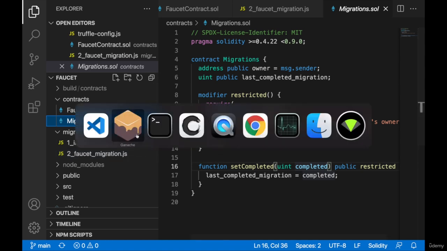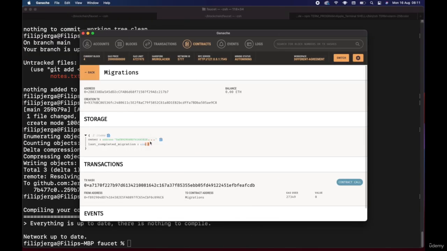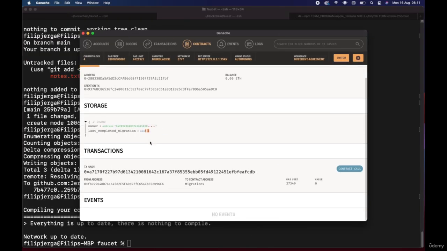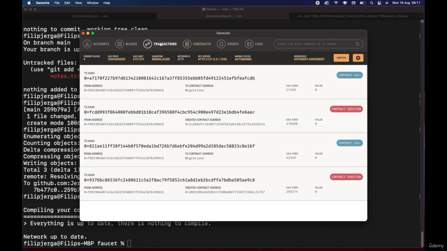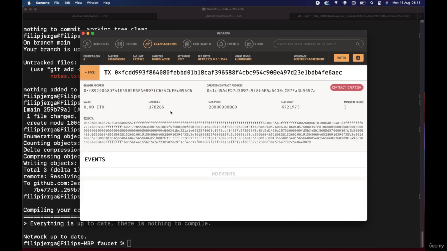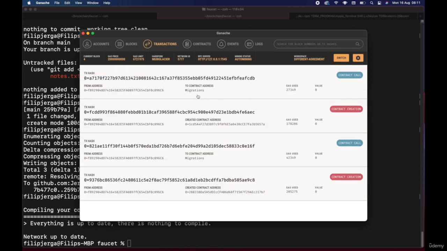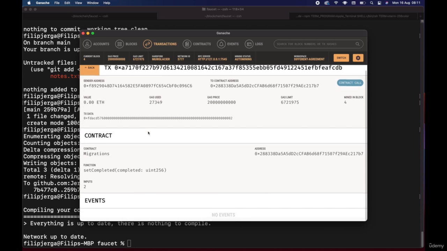The other thing I would like to talk about is the transaction that deployed the contract. Let's take a look at the transactions. Here is the transaction that deployed the contract. We already know that the transaction data here is the contract code. When we take a look at the contract call, we can see the transaction data.